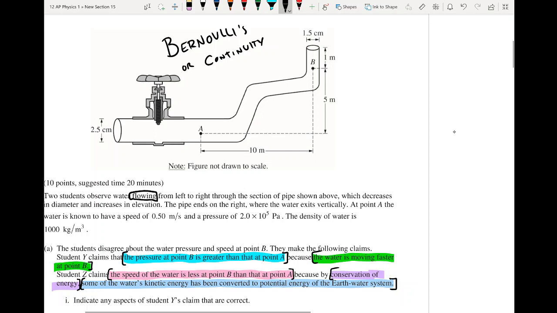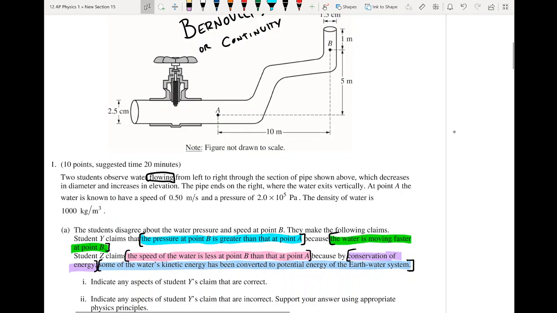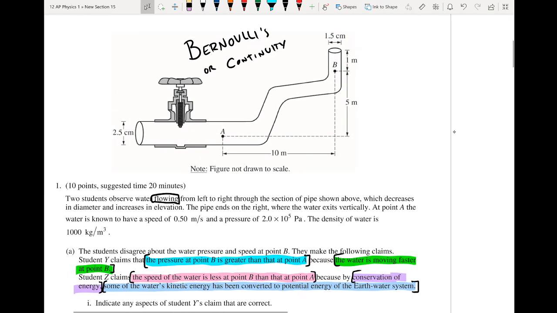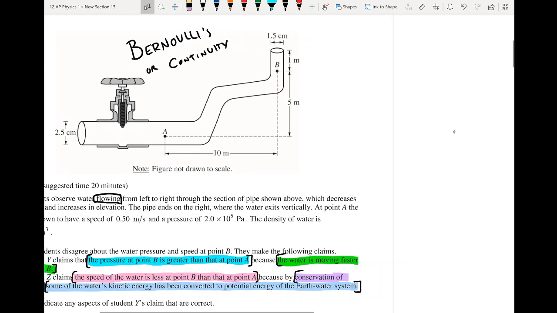We can't use that P equals rho gh. It's P naught. We can't use this equation because this is for stationary water. That's just for static systems. So this is flowing water, which means we have to look at this from either Bernoulli or the continuity equation. So let's look at this first statement: the pressure at point B is greater than at point A.